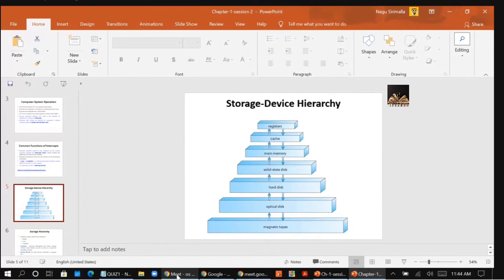So if you see the storage device hierarchy here, the top three come under volatile storage, and the remaining four down come under non-volatile storage. So here registers, cache memory, main memory come under volatile storage. Solid state disk, hard disk, optical disk, and magnetic tapes will come under the non-volatile, right? So let's start with the volatile storage.